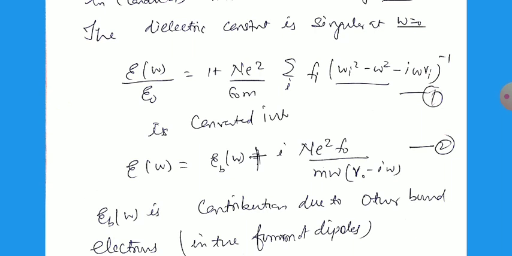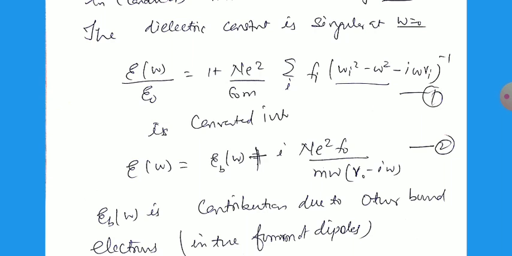So epsilon by epsilon naught, earlier we wrote as 1 plus n square by epsilon naught m multiplied by the sum over i of (omega i square minus omega square minus iota omega gamma i) to the power minus 1. It converts into epsilon omega equal to epsilon b omega plus iota n square f0 by m times (gamma 0 minus iota omega). What we have calculated is omega nearly equal to omega i.